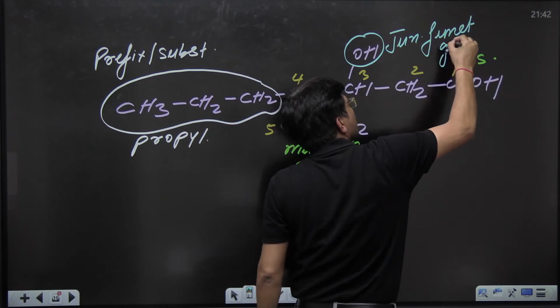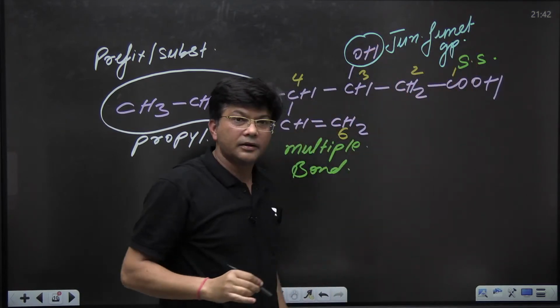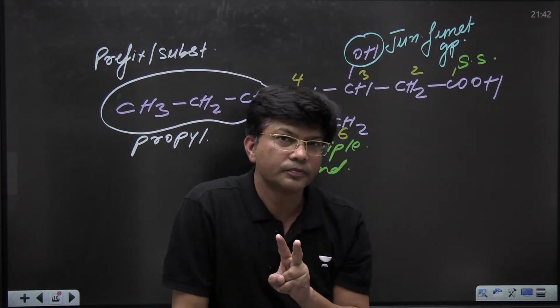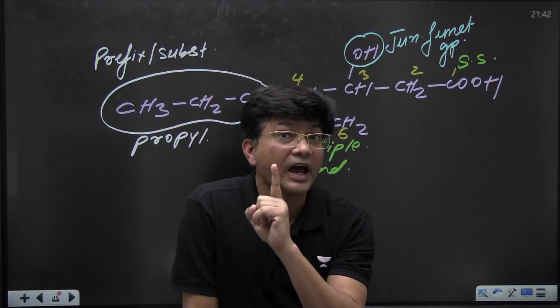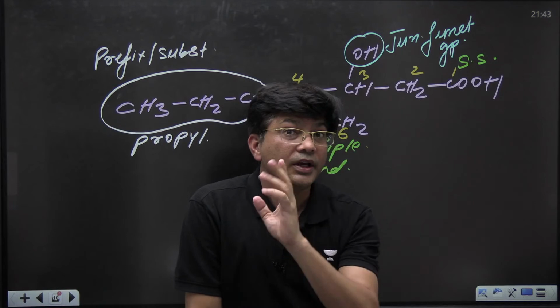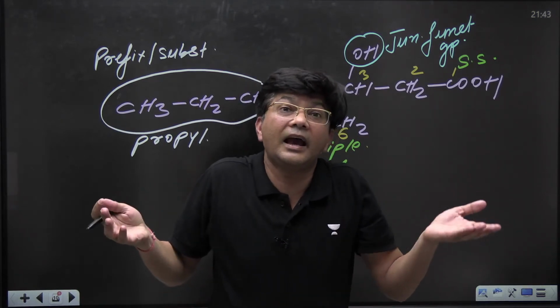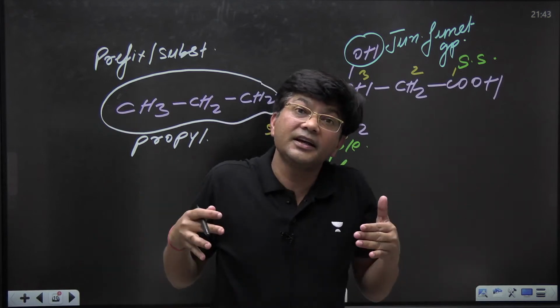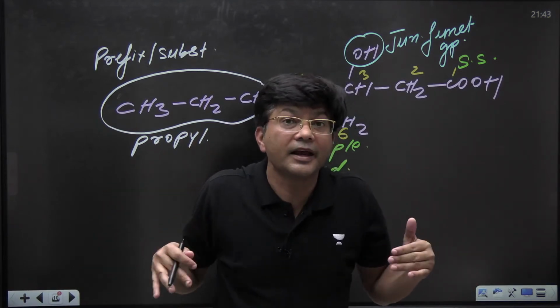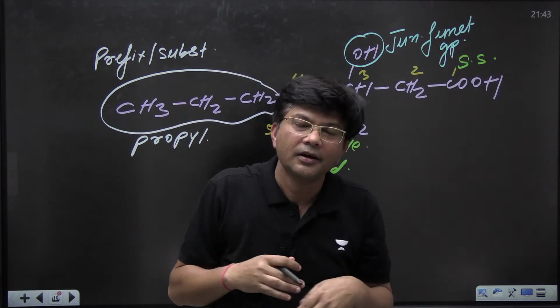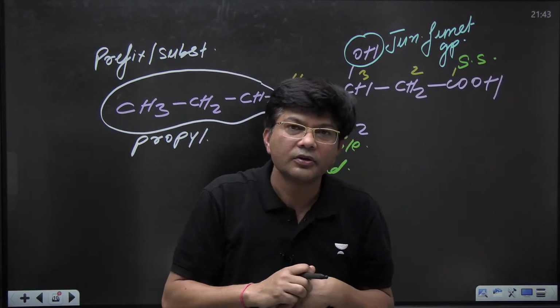Kids, let me tell you one thing. All functional groups have got 2 types of names. If they act as senior most, for example, if I say alcohol, if it is acting as senior most, we will say "ol".